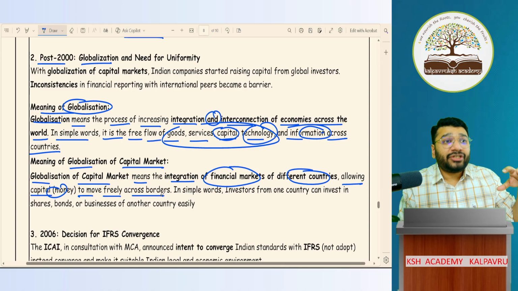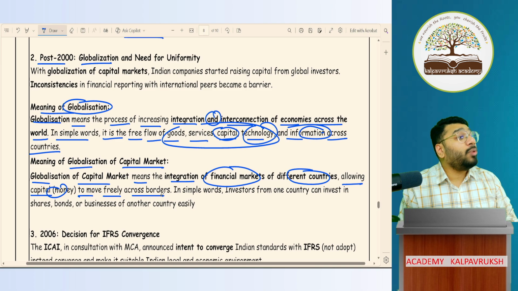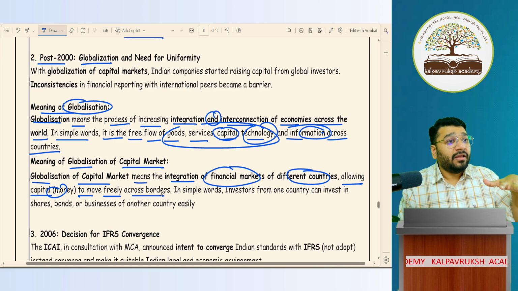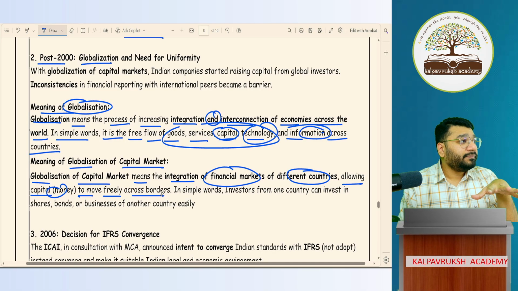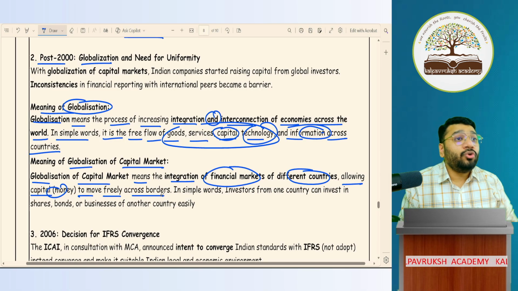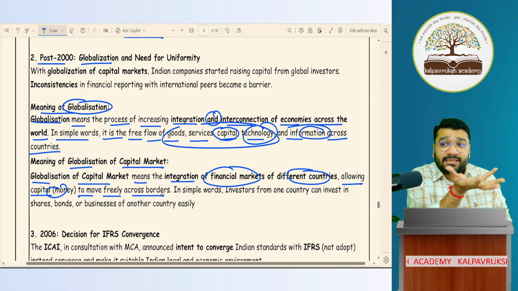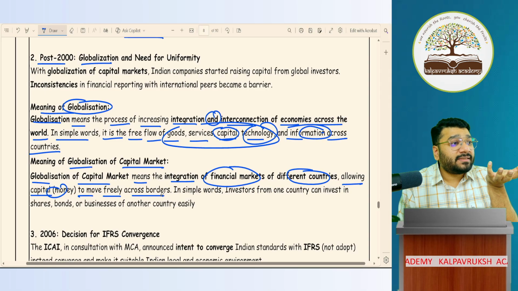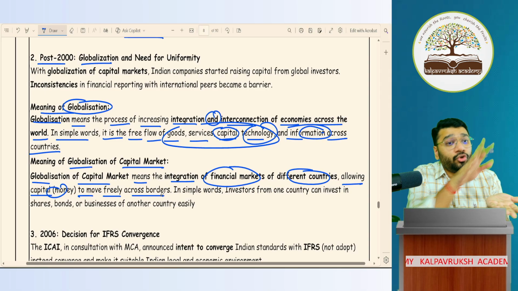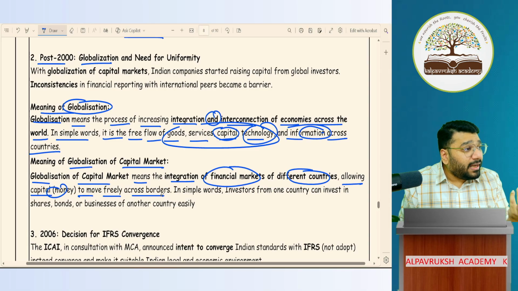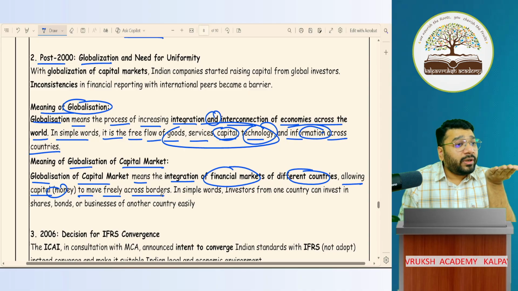Using both balance sheet and P&L, we'll do a lot of ratio analysis to understand whether the company is doing good today or not. In future, is the company going to do decently or not? Through various kinds of analysis, we'll do it. And this financial statement is taken as a base to do multiple analyses, such as fund flow analysis, cash flow analysis.